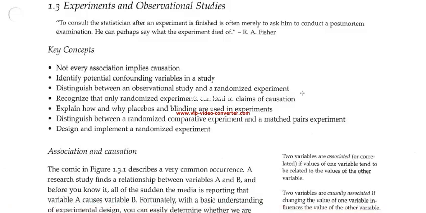In section 1.3, we are looking at different types of studies, whether they be experiments or considered observational studies. And one very important takeaway from this section is that in order to have a cause and effect relationship stated between variables, like a response variable and explanatory variable, that can only come from having an actual randomized experiment, not from an observational study.